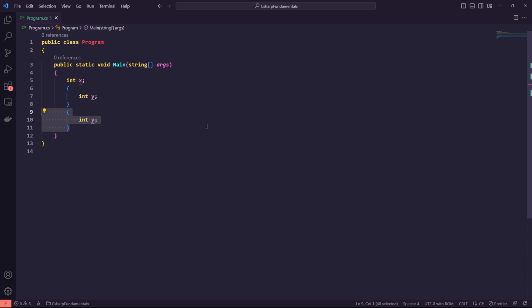This behavior differs from C++ and may seem peculiar since it's not allowed to refer to a variable or constant before it is declared.